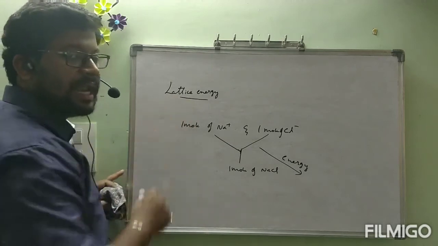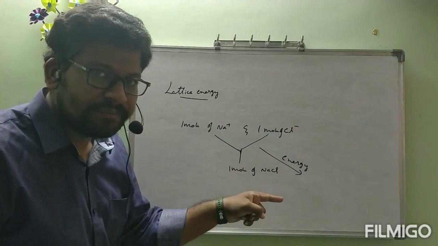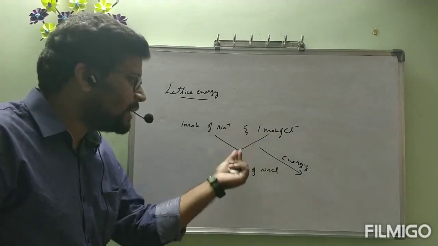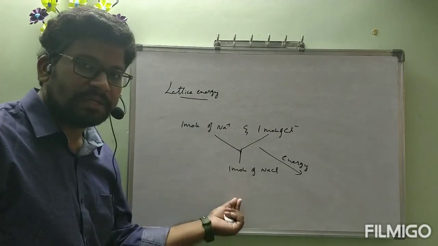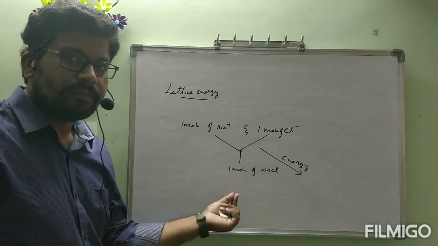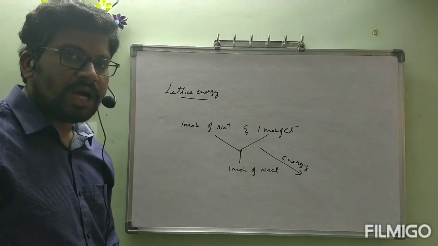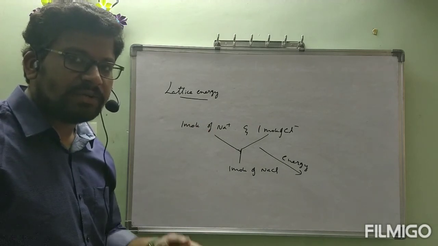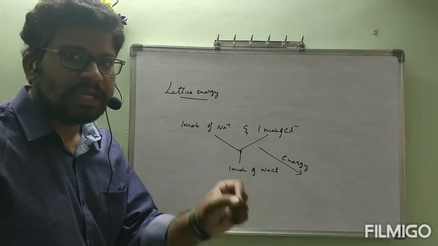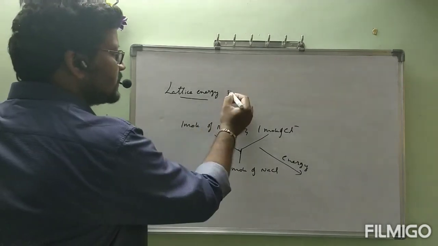That energy is called lattice energy: the amount of energy released when 1 mole of Na plus and 1 mole of Cl minus ions combine to form 1 mole of salt. Or the energy released when constituent cations and anions combine to form 1 mole of ionic compound is called lattice energy. Lattice energy is represented by U.